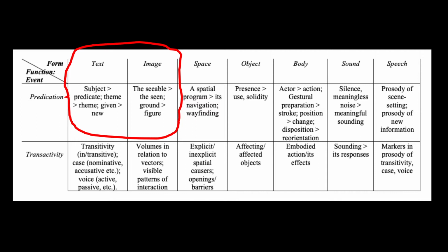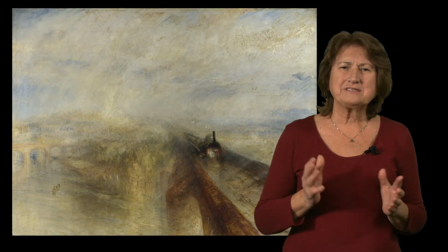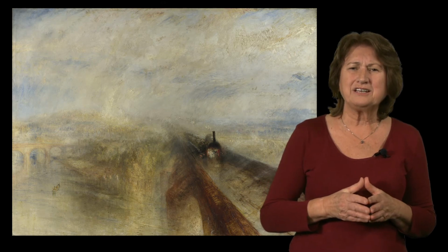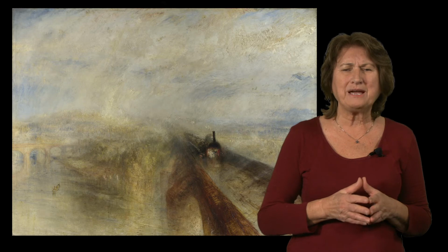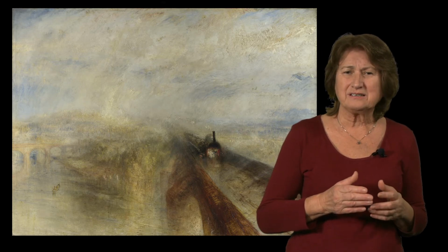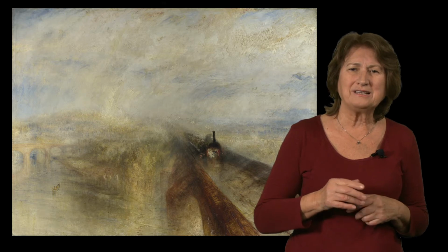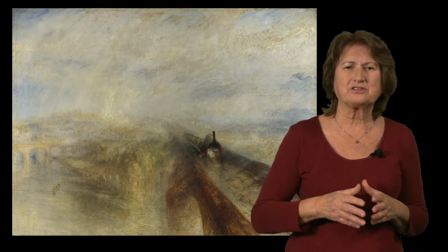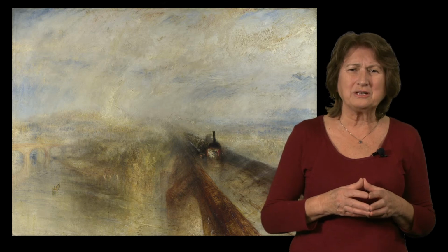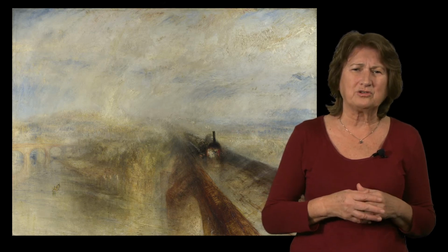How does this pattern of meaning work in image? Let me show you now an image and talk about the parallels with text. Here is a painting by J.M.W. Turner, hanging in the National Gallery of London and painted in 1844. It's titled, and this matters, Rain, Steam and Speed, the Great Western Railway. The Great Western Railway had only been opened a few years before.